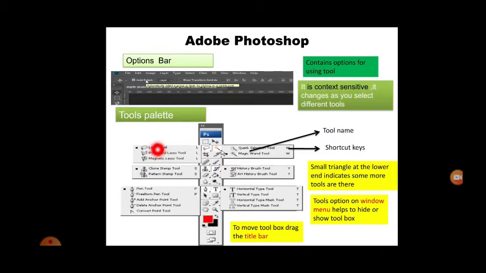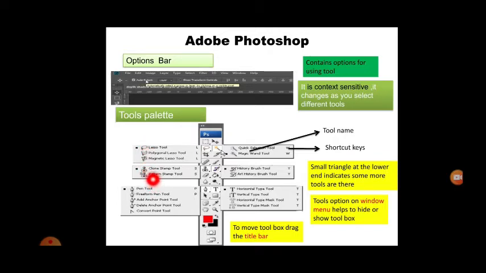Next, the tools palette. You can see the tools palette. There is a color palette and also a tool palette, where you can take different tools and mix different colors. Here you have the tool names and the shortcut keys for each particular tool. These are all the tools we are going to use in Photoshop.